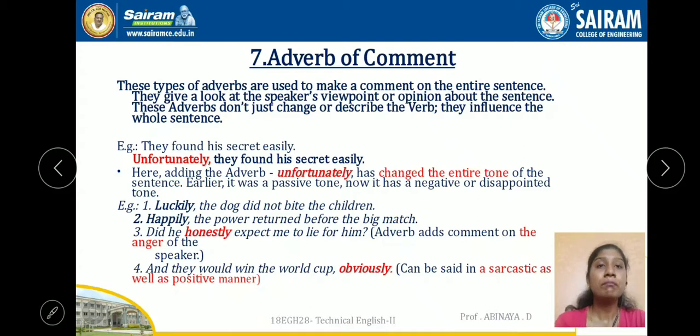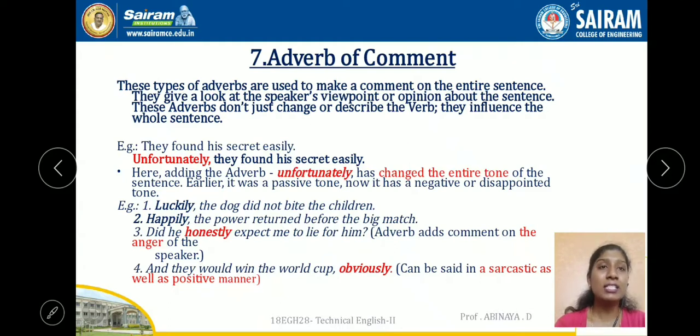Okay. See, luckily the dog did not bite the children. The dog did not bite the children is a normal statement, but luckily the dog did not bite the children. The statement is giving something that happened earlier. So with that we have continued this. Luckily the dog did not bite the children. Happily the power returned before the big match. So far they have been waiting. So happily the power returned before the big match.